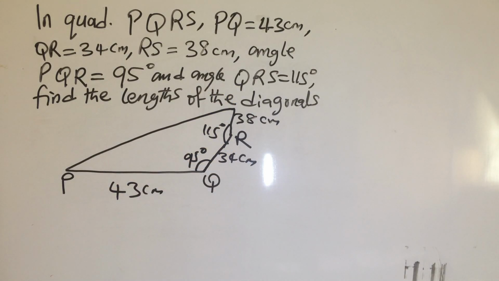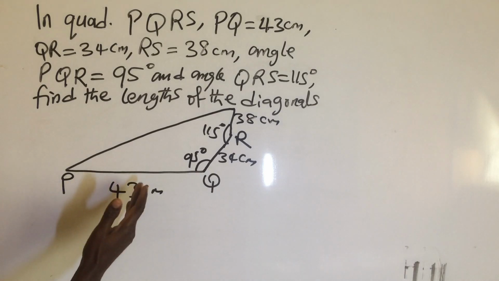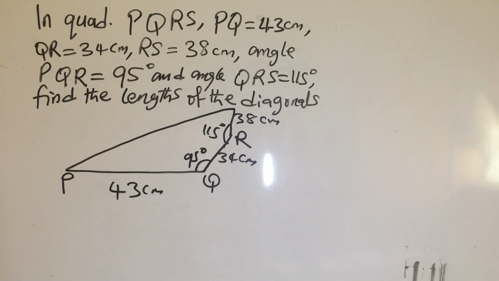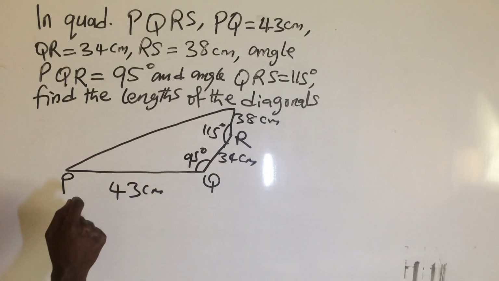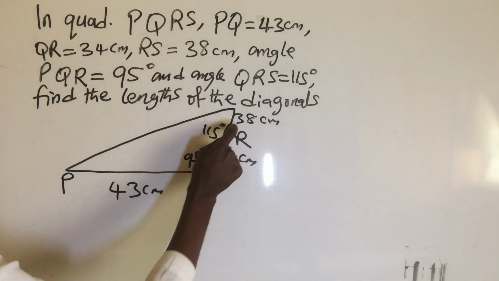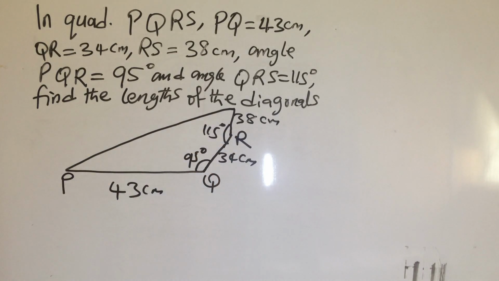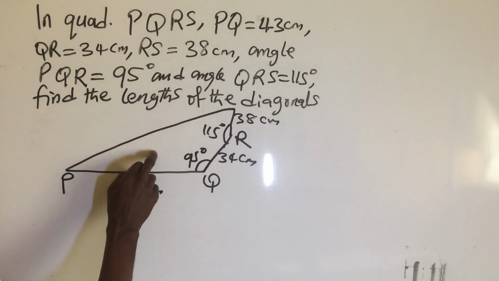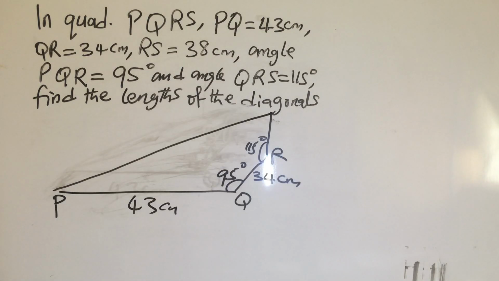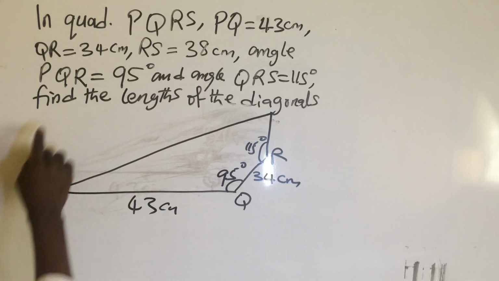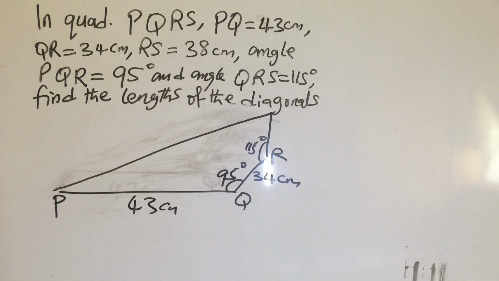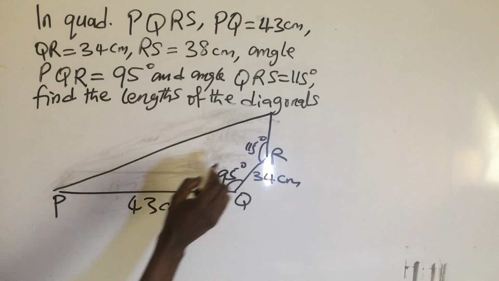Now, we have finished drawing the shape. The question is a quadrilateral. It has 4 sides: 1, 2, 3, 4, okay? Now the question says we should find the diagonals. This shape has 2 diagonals. Find the diagonals. Okay. Now the diagonals are 2.